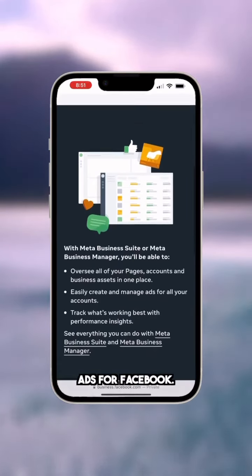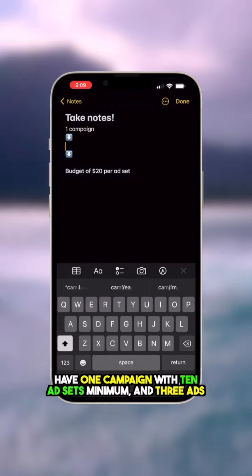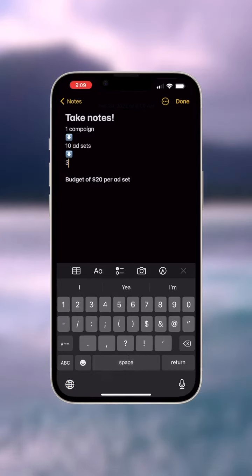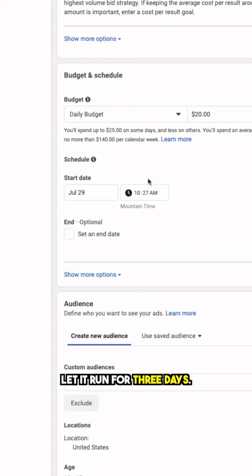When you create your ads for Facebook, make sure you have one campaign with 10 ad sets minimum and 3 ads inside of each ad set. Make sure you put a budget of $20 per ad set. Let it run for 3 days.